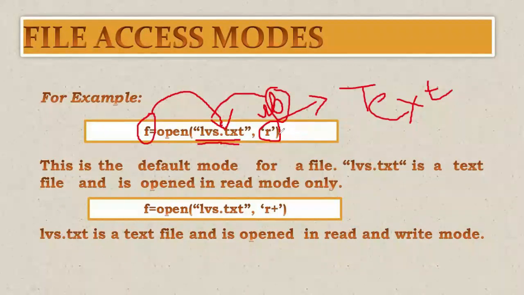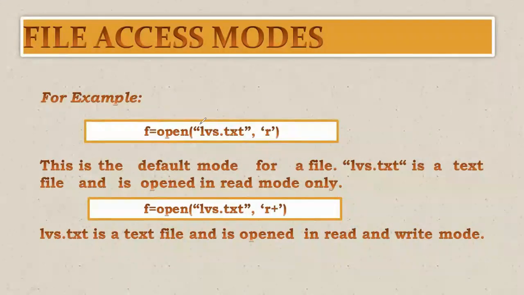So this way we are going to utilize our file. Now after this line, this lvs.txt will be represented by one variable, one file object, and the name of the object is f. This is the line using which we are going to open a file.